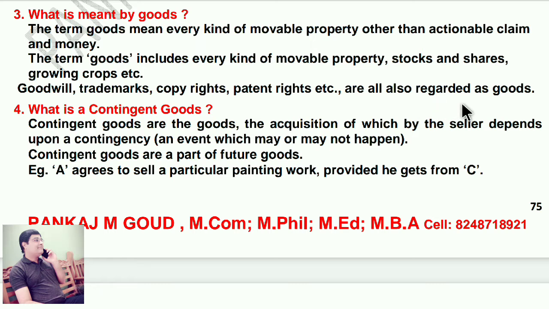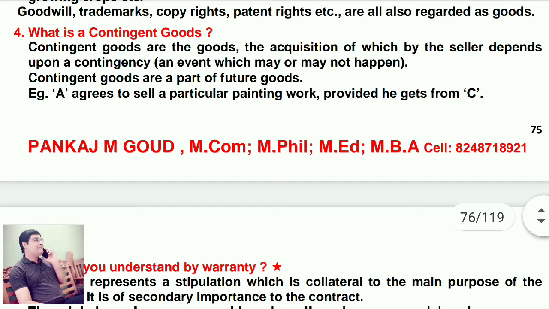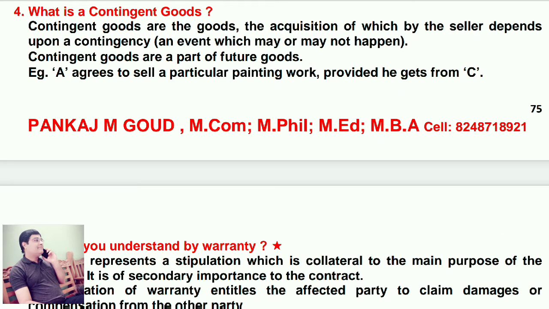What is contingent goods? Contingent goods are the goods, the acquisition of which by the seller depends upon a contingency, an event which may or may not happen. Contingent goods are part of future goods. Example, A agreed to sell a particular painting work provided he gets it from C. That is known as contingent goods. The seller depends upon the buyer.